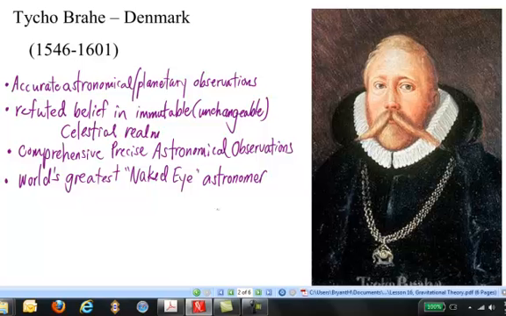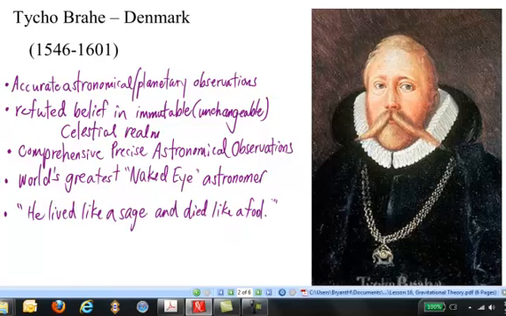According to Brahe's own epitaph, he lived like a sage and died like a fool. Tycho's death resulted from a kidney ailment after attending a banquet in Prague, refusing to leave the banquet table to relieve himself because it would have been a breach of etiquette. He died 11 days later.